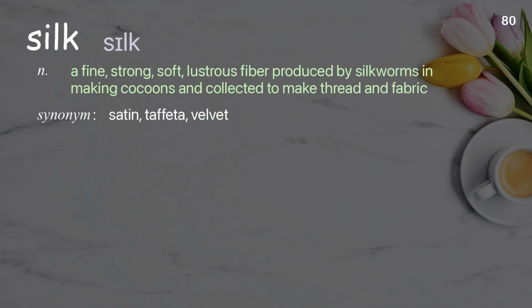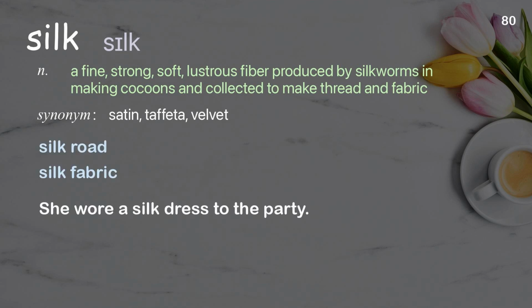Silk. A fine, strong, soft, lustrous fiber produced by silkworms in making cocoons and collected to make thread and fabric. Examples: Silk road, silk fabric. She wore a silk dress to the party.